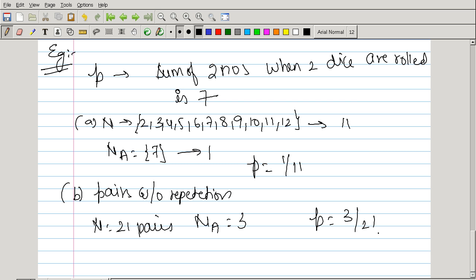But still, these two ways in which I had defined n are not correct, because without repetition doesn't make any sense. Without repetition in the sense, remove 1, 1, 3, 4, 4, 3. Okay, they are repeating, but still that doesn't make any sense. Now it would give us a correct probability if we consider each outcome as equally likely.